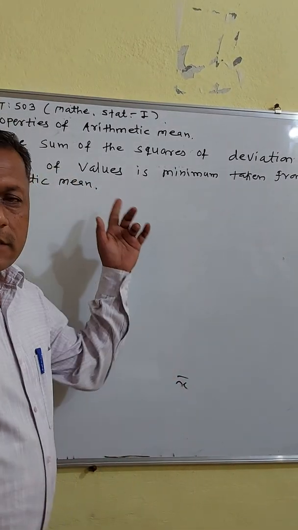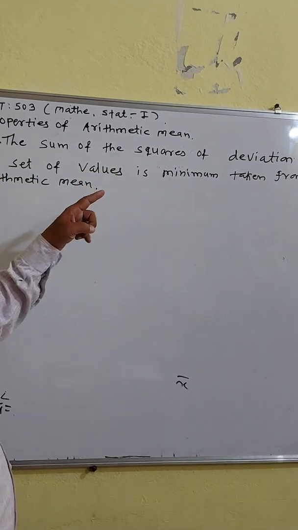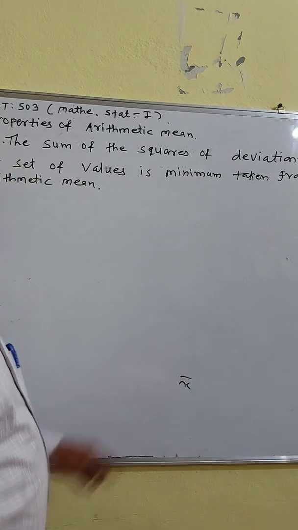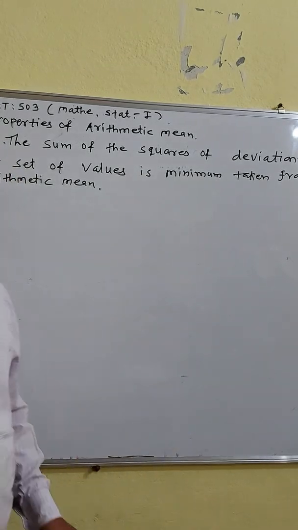We have to prove that the sum of the squares of deviations of a set of values is minimum when taken from the arithmetic mean.